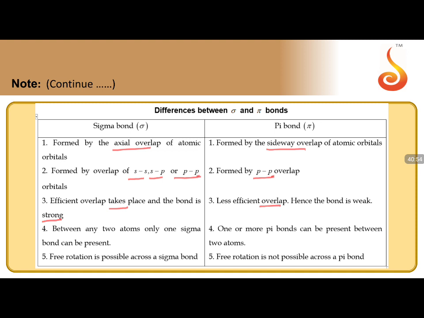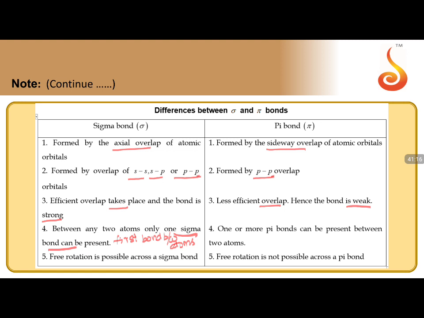A sigma bond is a strong bond, a pi bond is a weak bond. Between any two atoms, only one sigma bond can be formed, and the first formed bond between atoms will be sigma.